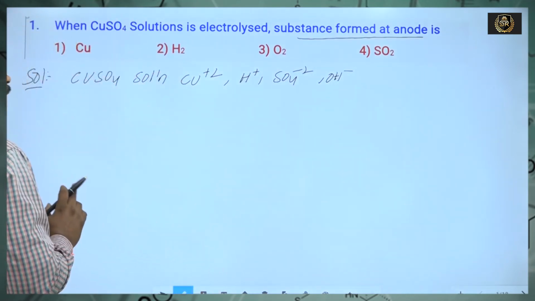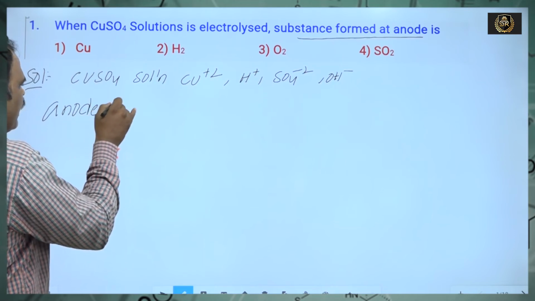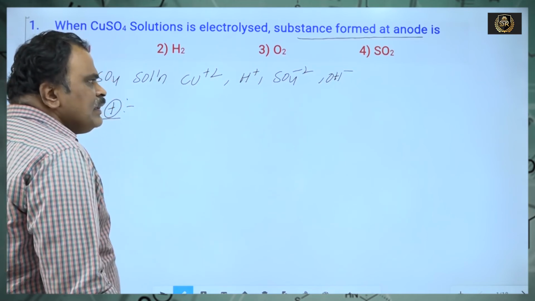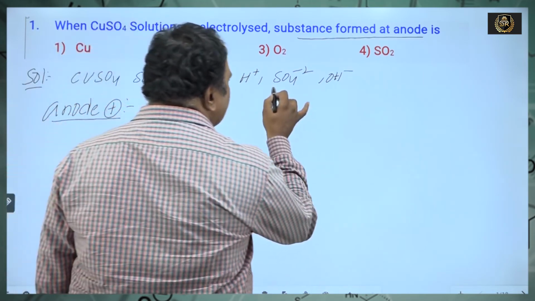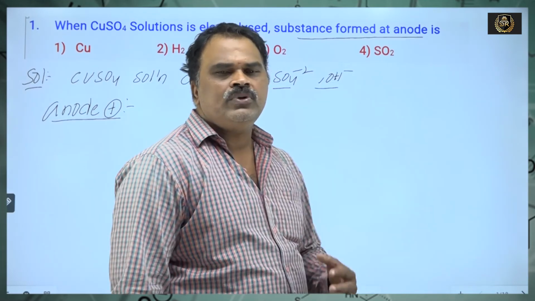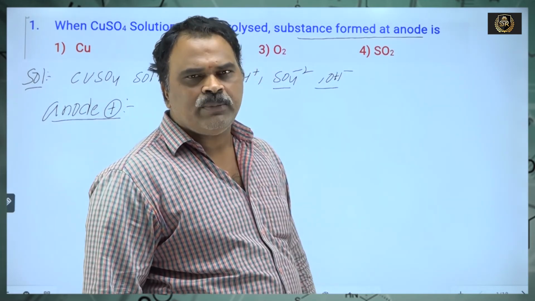Remember, anode. The sign of the anode is positive. At the anode, oxidation takes place. So all the negative ions, all the anions, move towards the anode. But it consists of 2 anions. Which anion moves towards the anode depends upon the discharge potential.